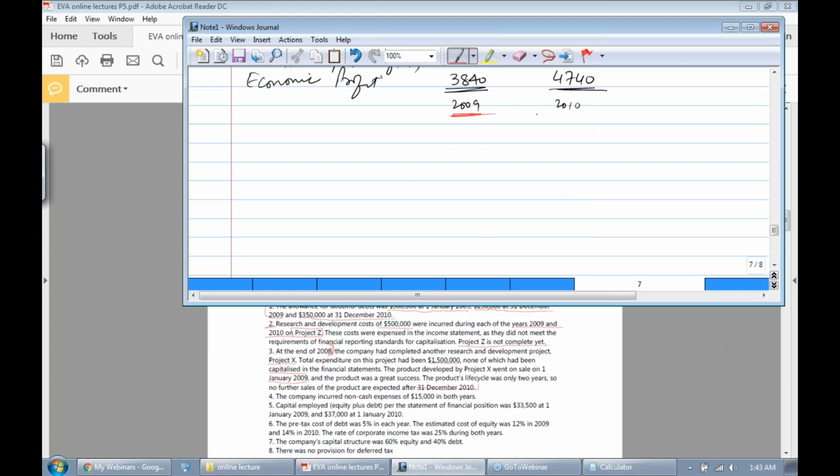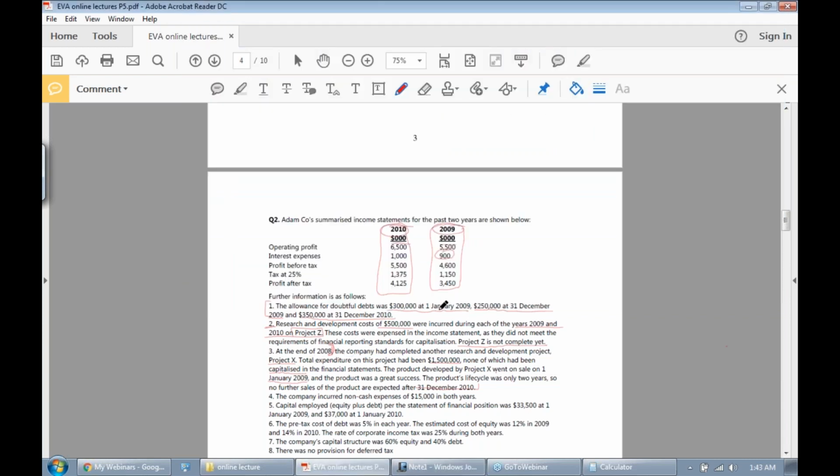We'll start from the opening capital employed, which is the 2008 capital employed.